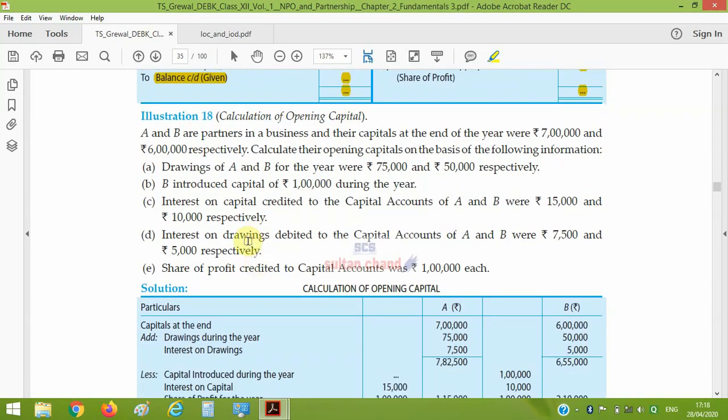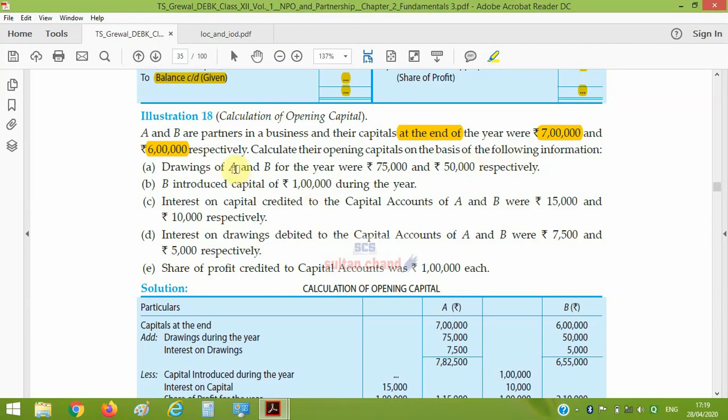Here's the question, illustration 18. A and B are partners in a business, and their capital at the end, to be noted, at the end, is 7 lakh and 6 lakh respectively. Calculate the opening balance. The interest rate on capital is 10%.